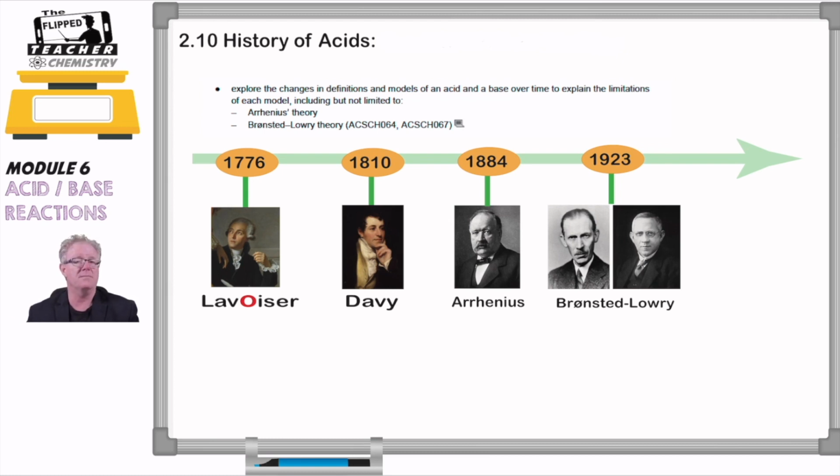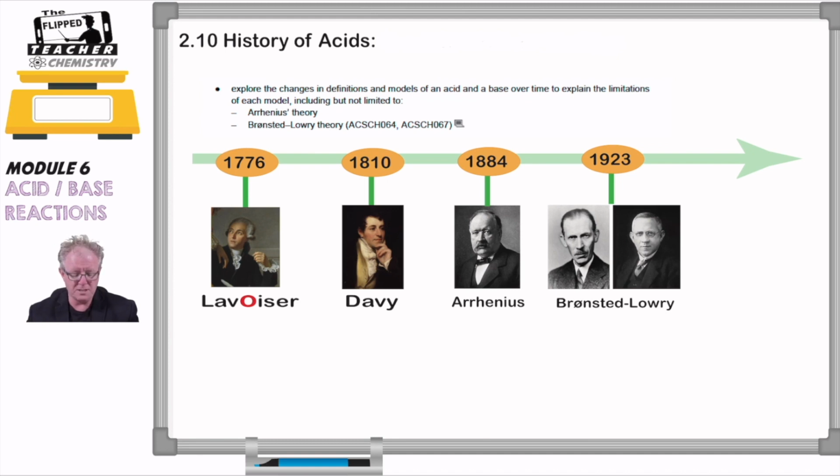such as HCl. And then we moved on to Davy's theory. Humphrey Davy highlighted the H and said acids are those that have a replaceable hydrogen. Then we had some problems with his theory as well, in that there were compounds that had hydrogen present in them but were not acidic, such as ammonia. We had ethanol that had hydrogen in it, also not acidic.